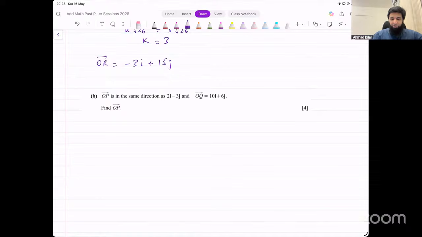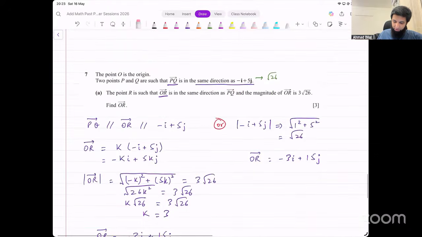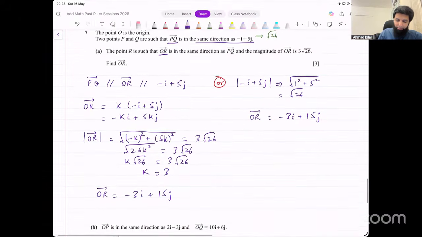So I was reading that wrong. I was just thinking they're saying OP is in the same direction as this vector, and it is also in the same direction as this vector. That's not what they mean. They've just given another vector OQ. What is Q? Acha, we had Q given there. We had PQ given. Okay, all right.